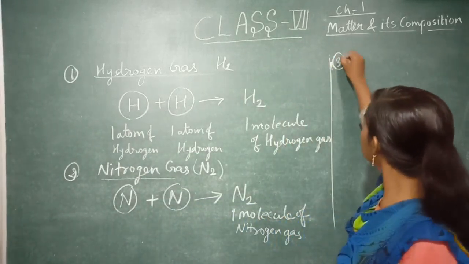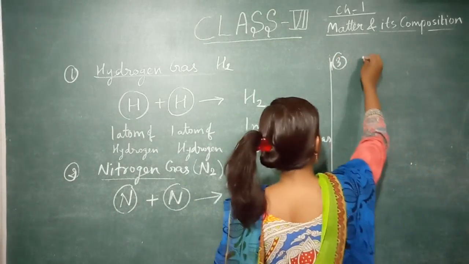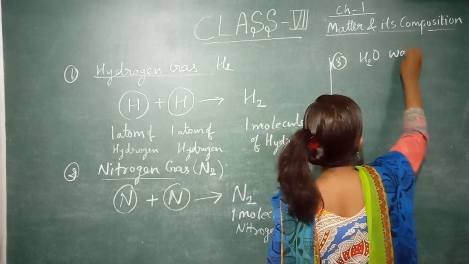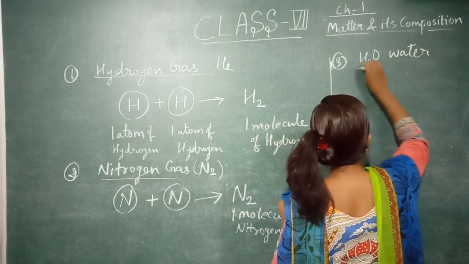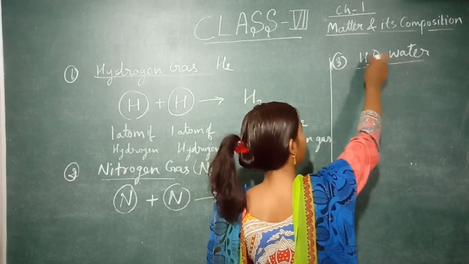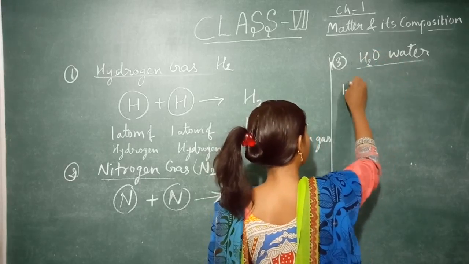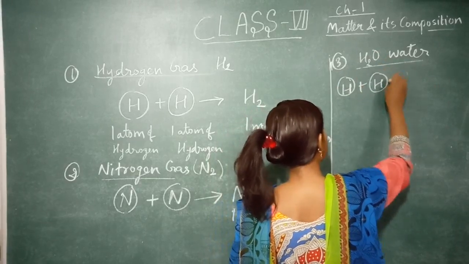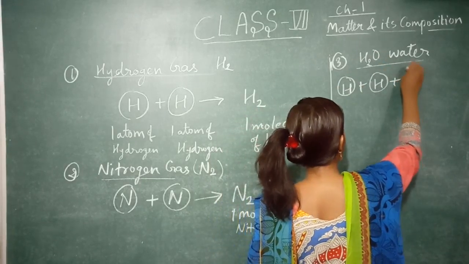After this, some more examples we can see. Third example, H2O, or water. Now to make water, as you can see from the formula, 2 hydrogen and 1 oxygen. So we will take 1 atom of hydrogen, one more atom of hydrogen and 1 atom of oxygen.